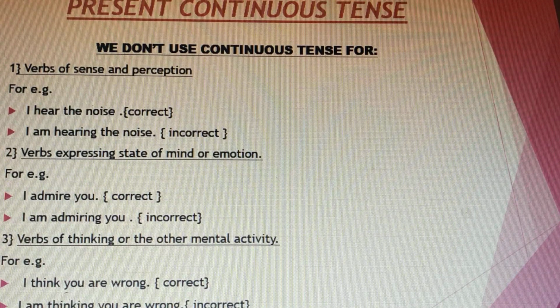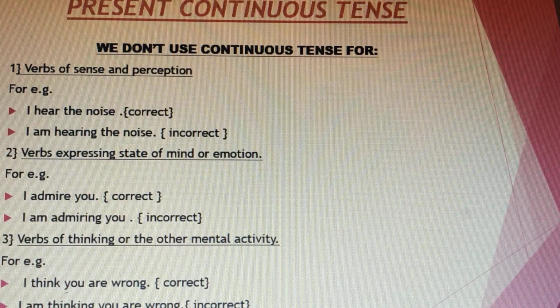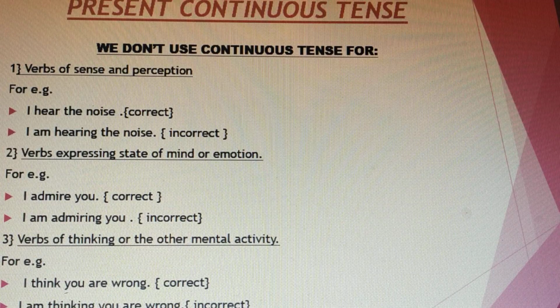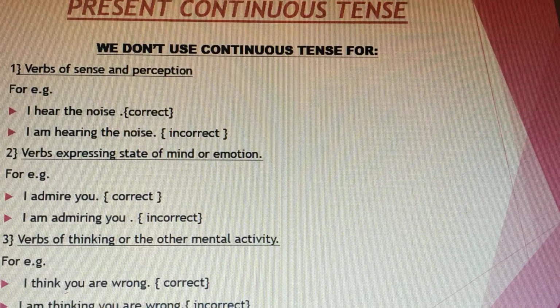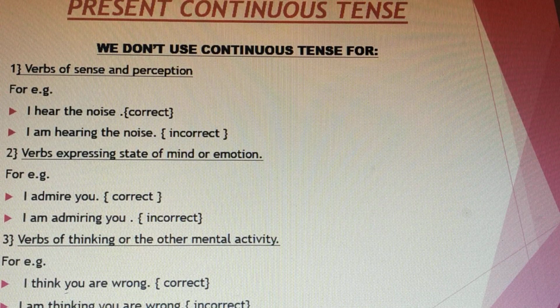Do we say is this pen belonging to you? No, never. I know my students are very intelligent. It seemed wrong. It was seeming wrong. It's incorrect. I don't hear anything. Am I not hearing anything? It's incorrect.